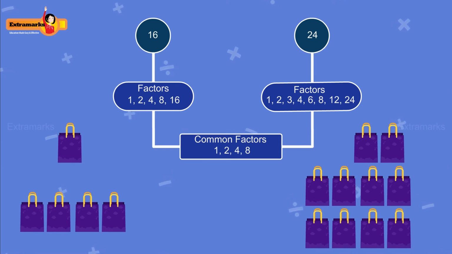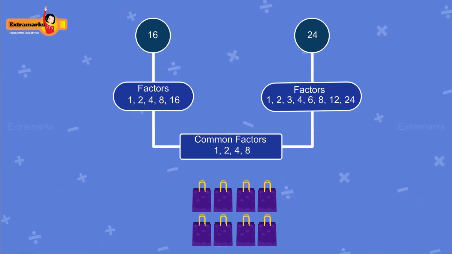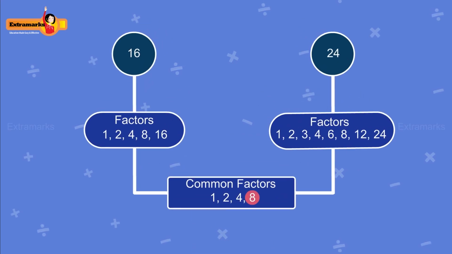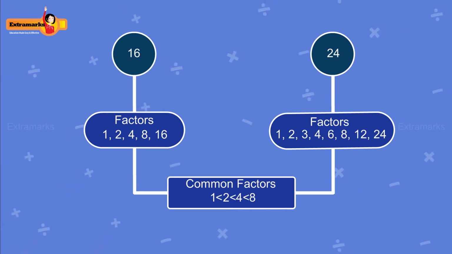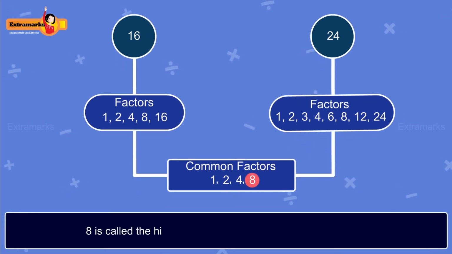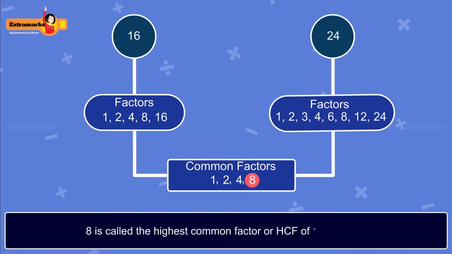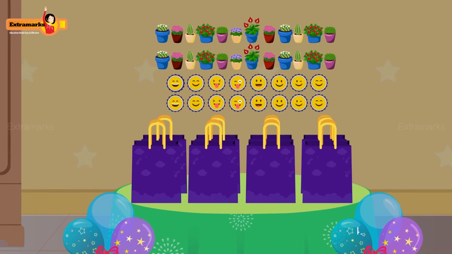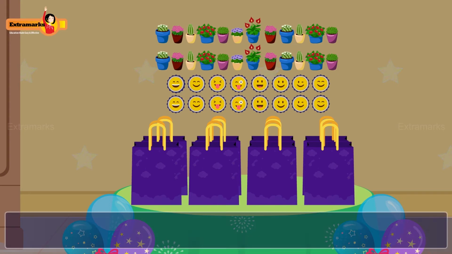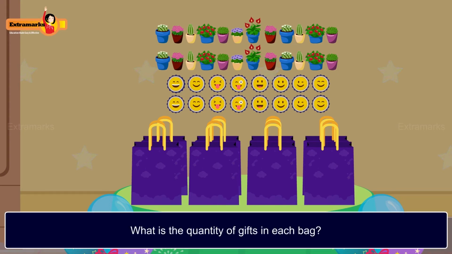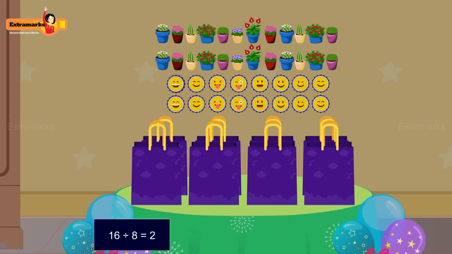But Amira wants to create the maximum number of bags, which is 8. Observe that 8 is a common factor of 16 and 24, but it is also the highest among the common factors. So, 8 is called the highest common factor or HCF of 16 and 24. Therefore, Amira can create a maximum of 8 individual return gift bags under the given conditions. Can you tell the quantity of gifts in each bag? Each bag will have 2 badges and 3 miniature plants.